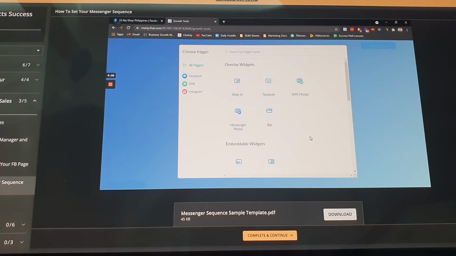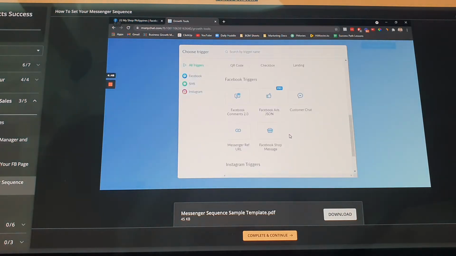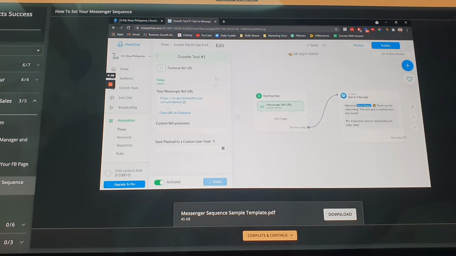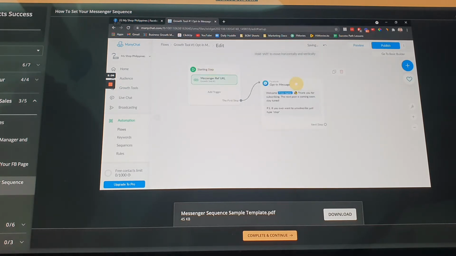But I know na ang daming option dito, but yung pipiliin mo lang is yan, Messenger ref URL. So from the growth tool, punta ka sa new growth tool, and then scroll lang, piliin mo yung Messenger ref URL. And then ito na yun. So this is the default message from ManyChat, but I'm gonna change this to how I like it. But also you can, itong gagawin ko nito, meron akong own template kasi I have my own template for ManyChat, so I'll show that to you.